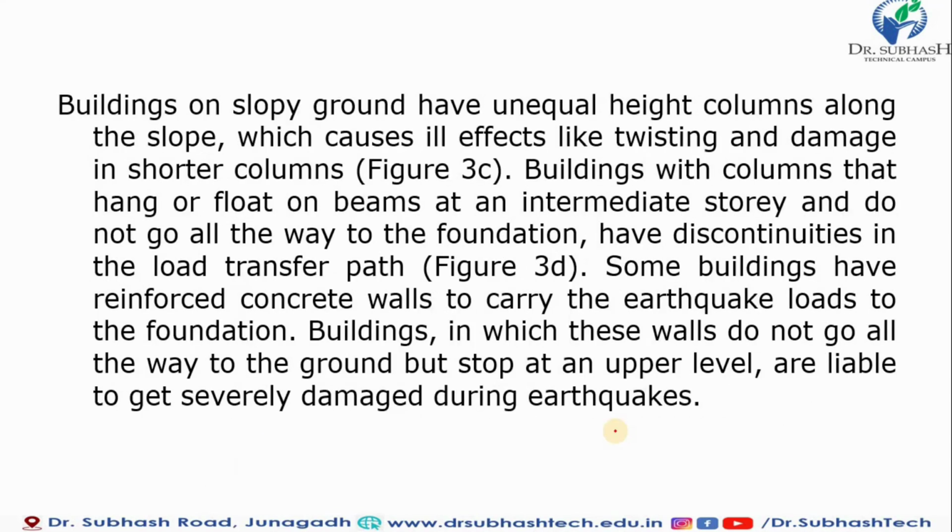Buildings on sloping ground have unequal height of columns, and the slope causes the same effect, like twisting and damage to shorter columns. Buildings with columns that hang or float on a beam at an intermediate story and do not go all the way to the foundation have discontinuity in the load transfer path.